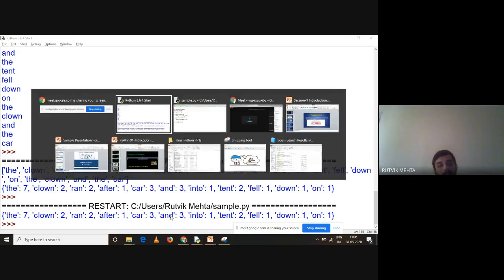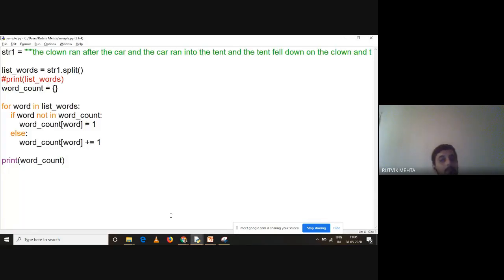So understand this, to solve a particular problem of word count from a string, we have used 3 different data structures, right? Which data structures? First we started with a string, right? Then we converted our string into a list with split, and from the list we came back to the dictionary, right? 3 different data structures. Now this is a very small example for the explanation.